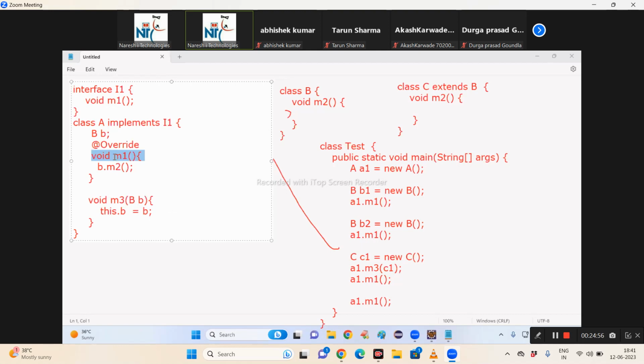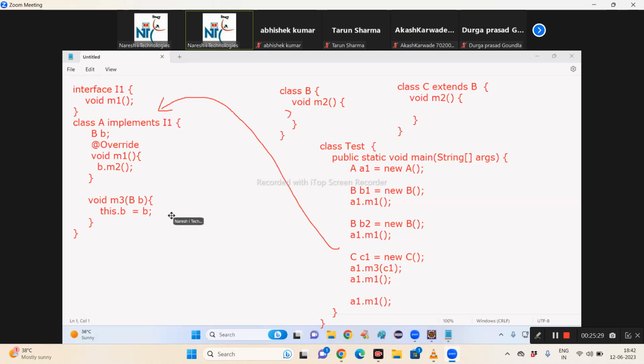So now, can I pass from M3 to M1 method as an argument? No. If there were a chance to pass arguments, why would I need this method? Okay, what is the second option? Can I store this parameter at class level? Yes. Once I store it at class level, is the object's scope increased from M3 to class level? Then can I use it inside the M1 method? Yes. So this is the design of class A to receive a B class object as an argument. Did all the people understand? Yes. Second point. Once you take this object as an argument, then the next problem starts.